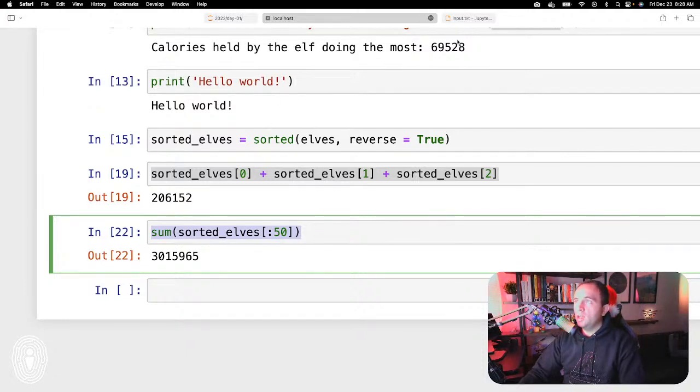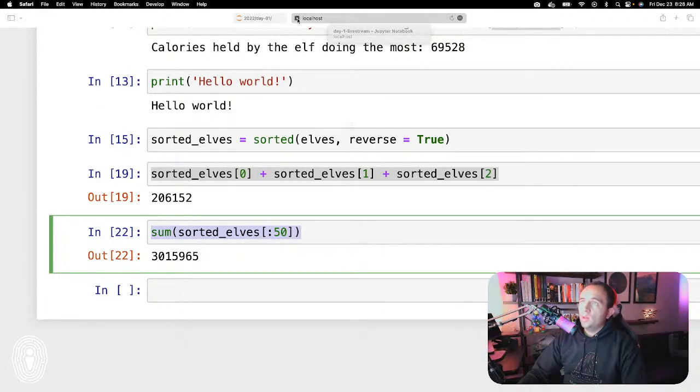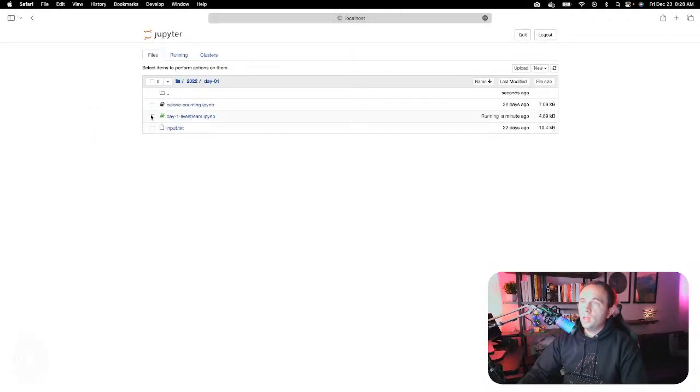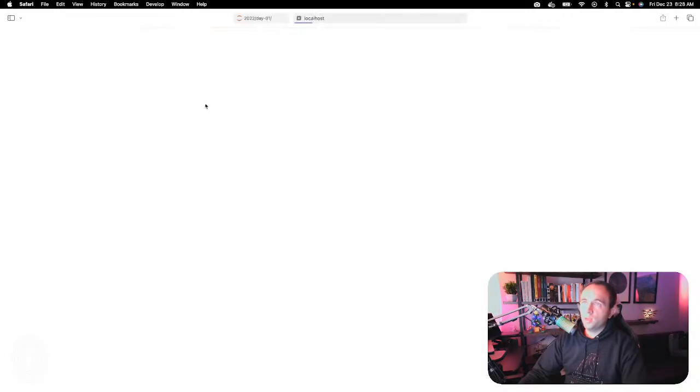So let's move on to day 2. I don't know how many of these we're going to get through. Maybe we might get through 2, maybe 3 tops. We're already 30 minutes in. So yeah, that is that one. I'm going to go ahead and leave that, and delete this notebook since I don't need it. And I actually think I did this one a little bit differently.